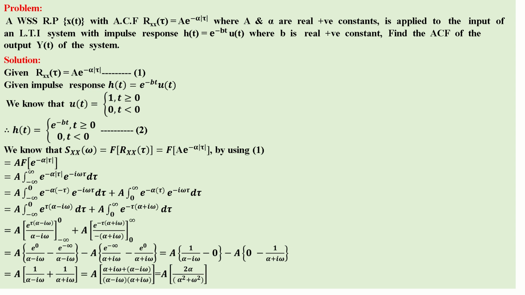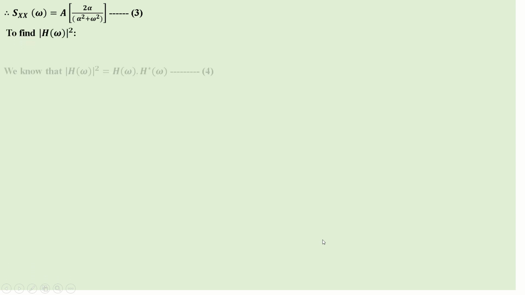A is common, so taking it outside, we get 1/(α - jω) + 1/(α + jω). Taking the LCM, (α - jω)(α + jω), and adding both terms in the numerator, (α + jω) + (α - jω), we get 2α divided by, using the a² - b² formula with a = α and b = jω, α² - (jω)². Since j² is -1, minus into minus gives plus ω². So Sxx(ω) = A · 2α/(α² + ω²), equation number 3.